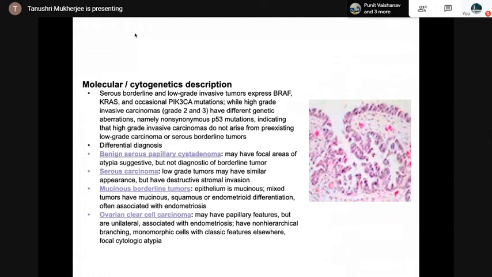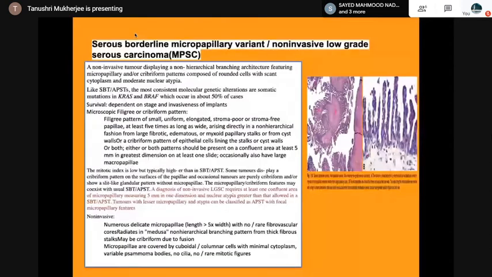Then this is the entity which is still in the borderline category only: non-invasive low-grade serous, with non-hierarchical branching architecture featuring micropapillary or cribriform patterns composed of rounded cells with scant cytoplasm and moderate nuclear atypia. The survival here depends on stage and the invasiveness of the implant. So as you see here, the implants are important in both.